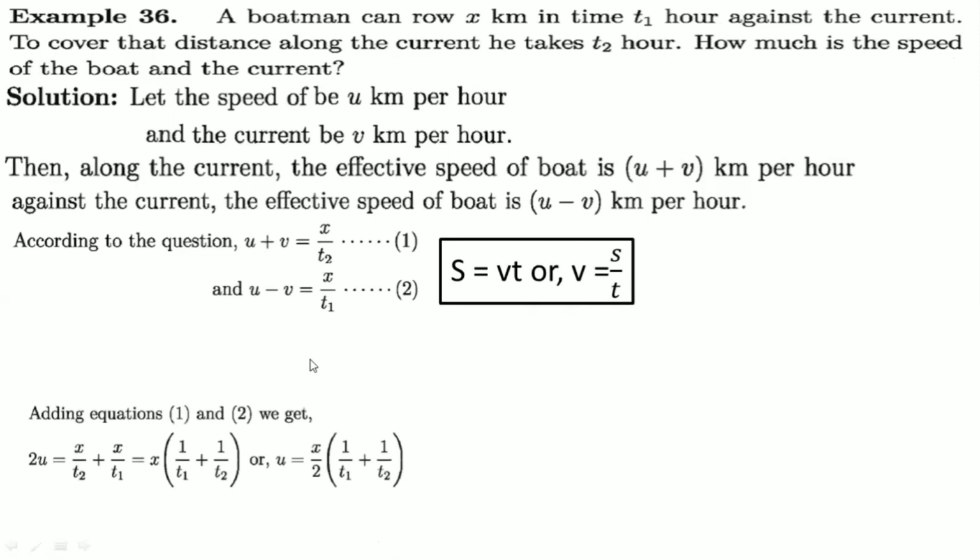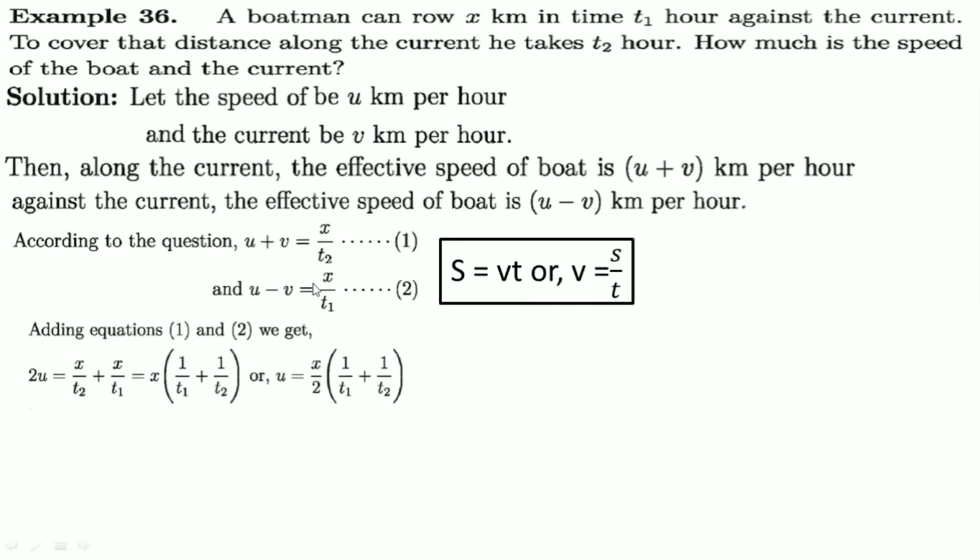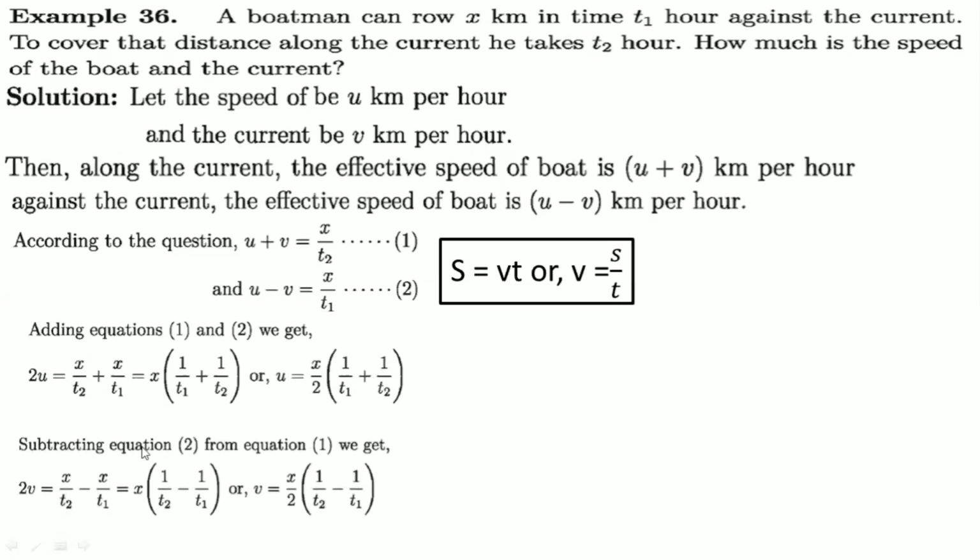By which procedure? Just adding these two, then you will get 2u equal this plus this. Then from this take x as common, it will be 1 by t2 plus 1 by t1, then 2 will be changed to the other side, then u equal x by 2 into 1 by t1 plus 1 by t2. So we get our boat speed. Then subtracting these two, u will be gone. 2v equal this part minus this part, then take x as common, 1 by t2 minus 1 by t1, then v equal x by 2 into 1 by t2 minus 1 by t1.